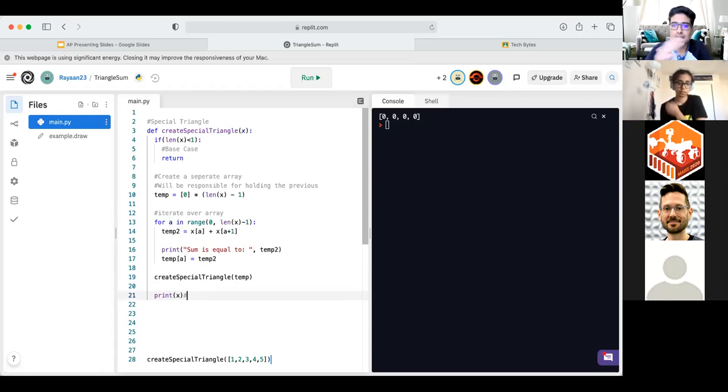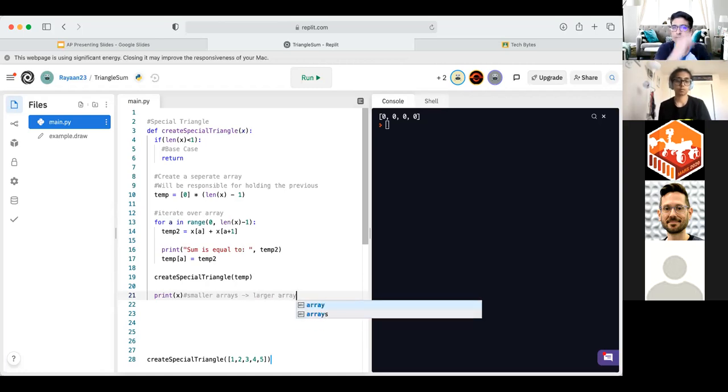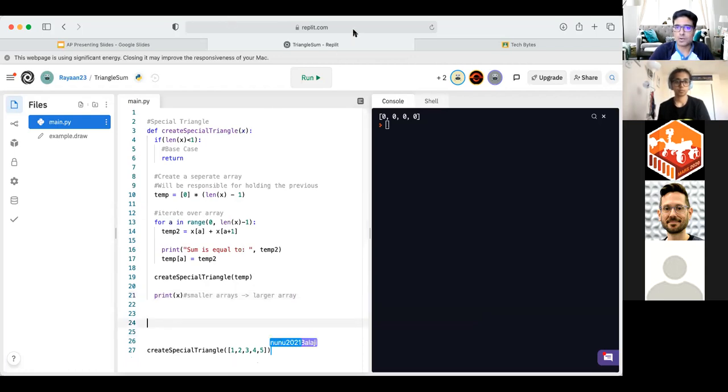Obviously we can't have it nicely formatted, but we should be able to see us go from smaller arrays to the idea of a larger array and resemble that shape of a triangle getting steeper and steeper until we only have one sum at the very top. So we already mapped out our initial idea of 1, 2, 3, 4, 5, right? We saw it go all the way to the top. Let's see how it goes in code now.